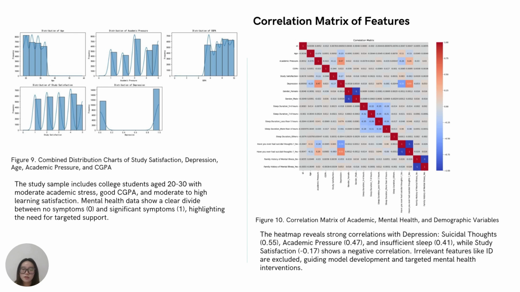The chart shows key factors linked to depression. Digital stress has the strongest link, followed by academic stress and not enough sleep. On the other hand, higher study satisfaction has a negative link, meaning it may lower the chance of depression. This finding helps us focus on the most important factors to better identify and support students at risk.